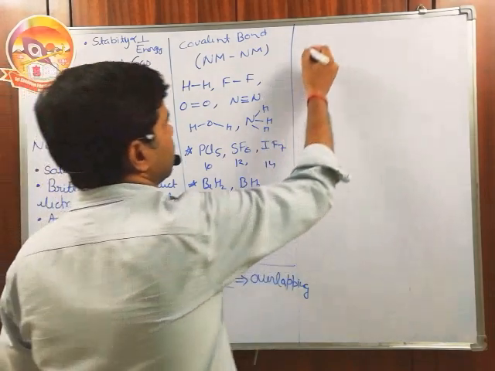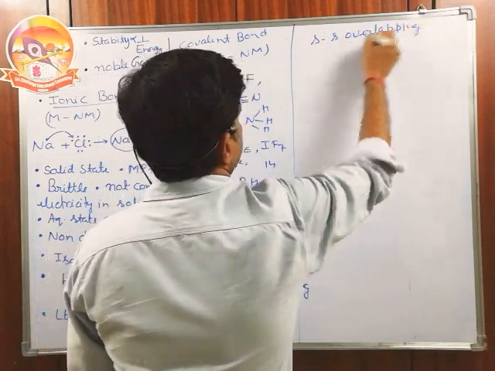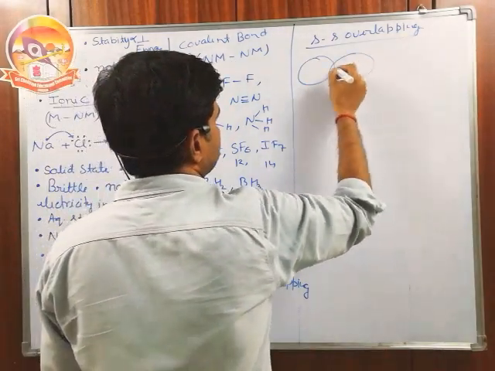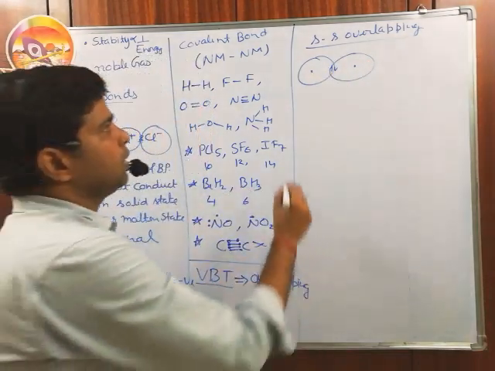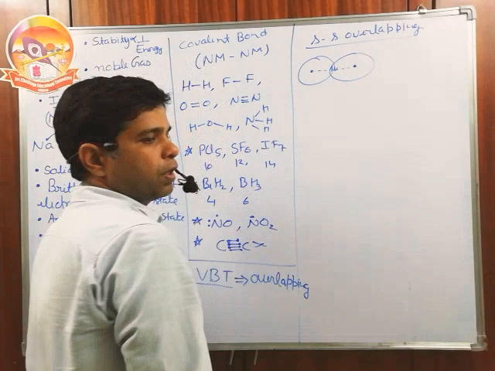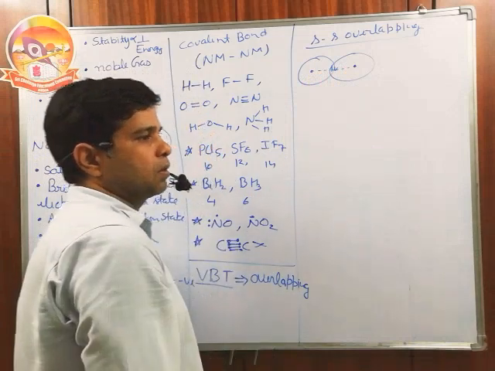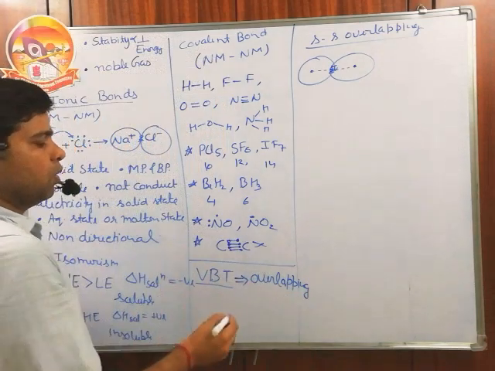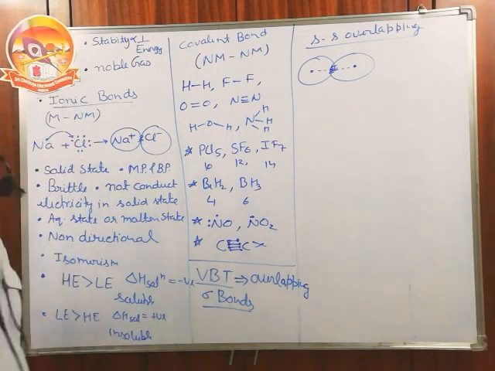Several kinds of overlapping we have. First we have the s-s overlapping, like in the molecule H2, one s orbital and another s orbital overlap. This bonding occurs on the internuclear axis. If we join two nuclei, then that line is called the internuclear axis, and the bonded electron is present on the internuclear axis. If bonded electrons are present on the internuclear axis, then that is called a sigma bond.